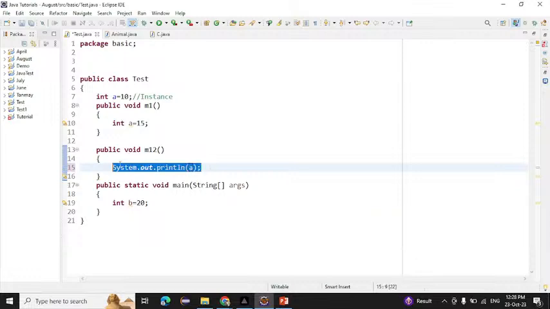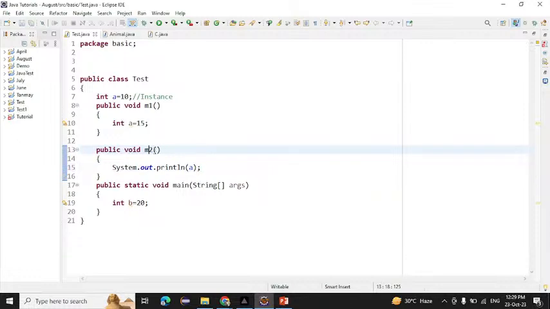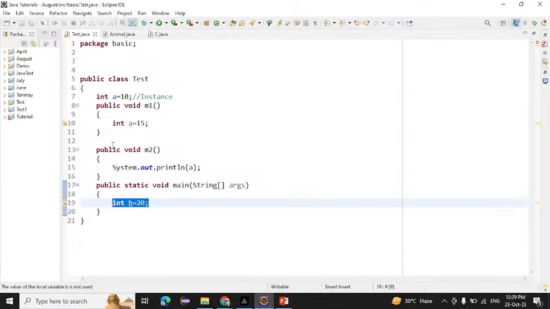Can we print a here inside this m2 method? If I want to call this m2 method, how will we call it? By creating an object.